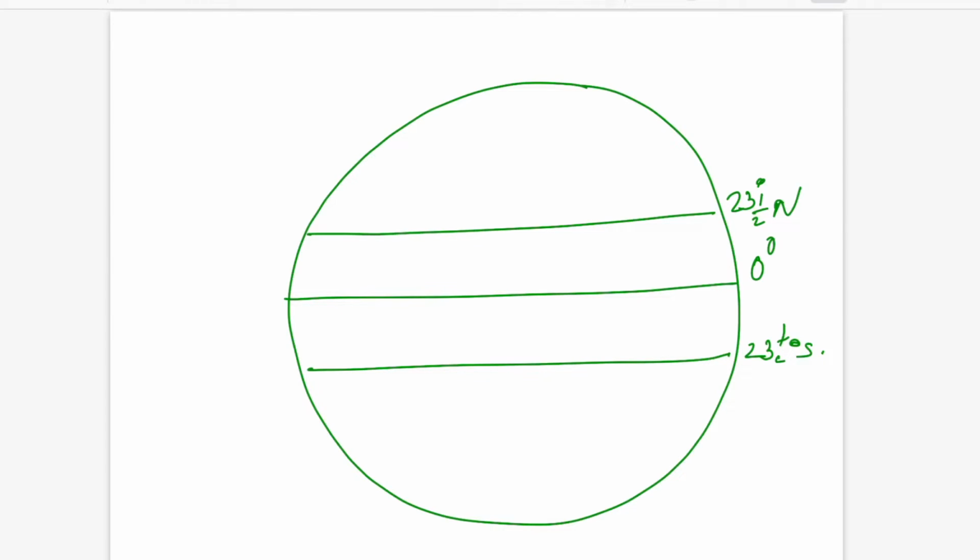And here comes your 35 degree, which is the subtropical. Let's assume that the 0 degree equator is your ITCZ. What is ITCZ? Intertropical convergence zone. We call that area ITCZ, where the sun is overhead.